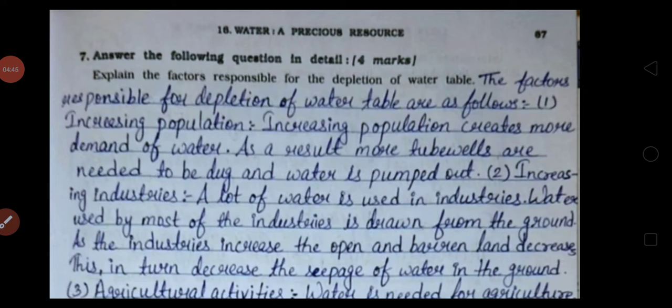Question 7, answer the following question in detail. The question is, explain the factors responsible for the depletion of water table. The answer is, the factors responsible for depletion of water table are as follows. Increasing population, first number, increasing population creates more demand of water.